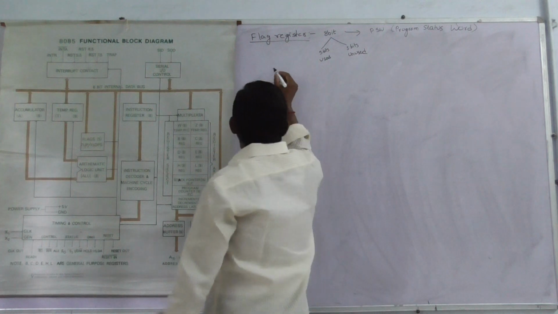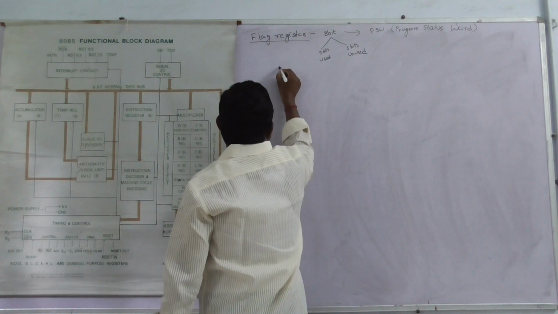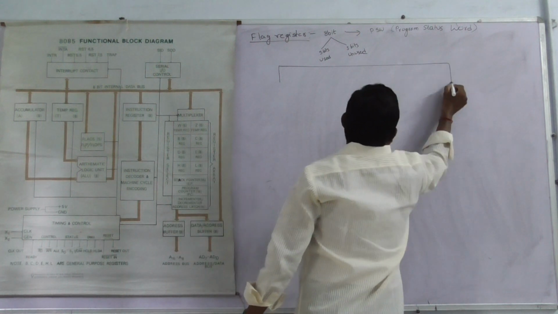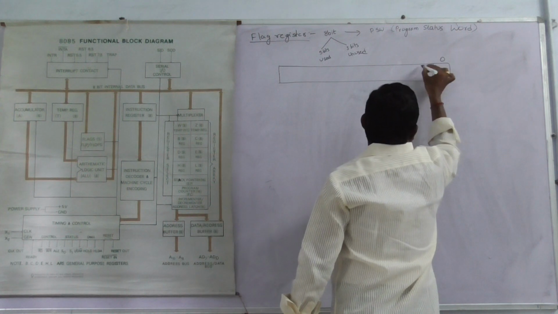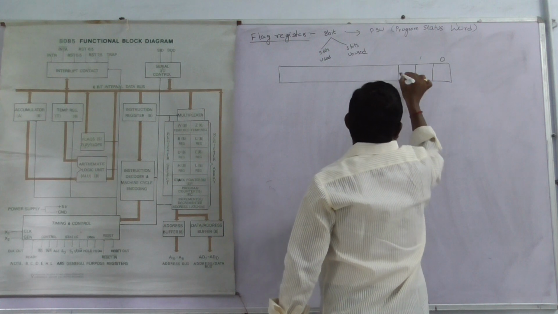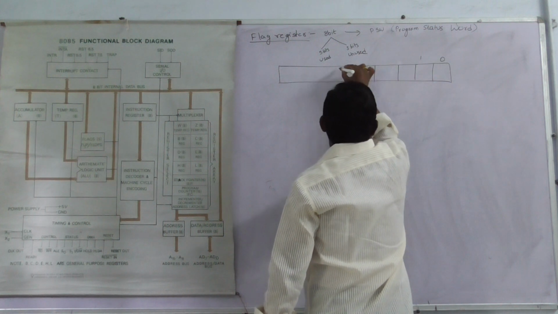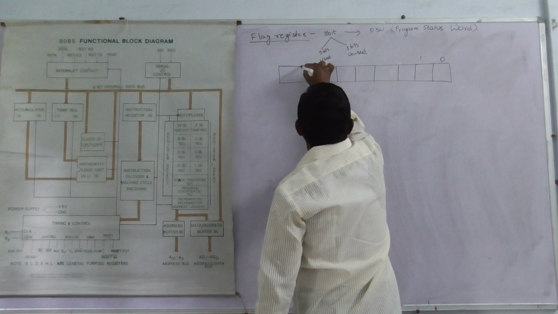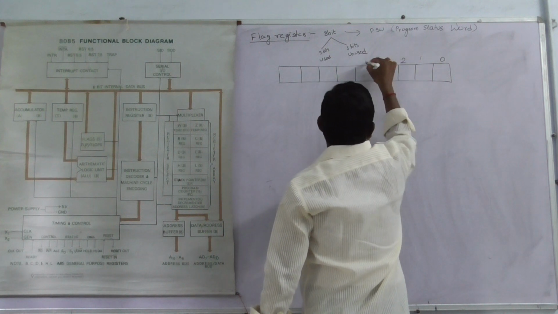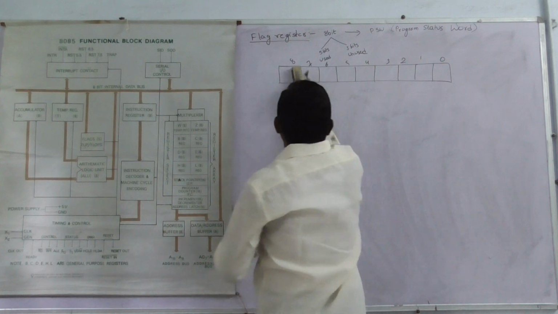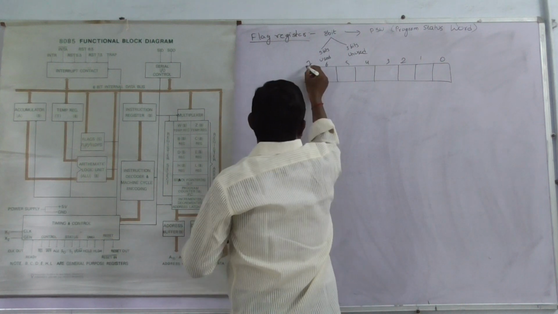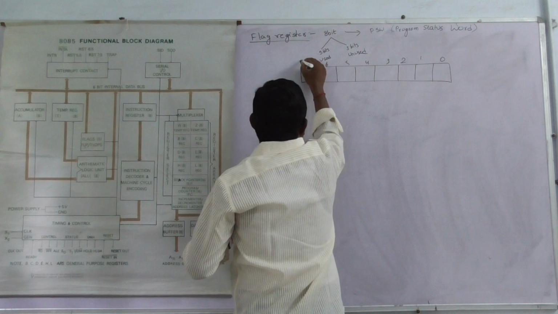The flag register consists of how many bits? 8 bits, numbered 0 to 7, D0 to D7.